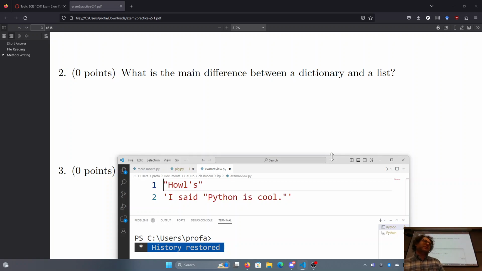The other key difference, another answer I would take, is lists use numerical indexes that are in order and contiguous, and dictionaries use arbitrary keys. They can be anything. Again, that's a bit more detailed than what I would need, but it also depends on the point value and instructions.